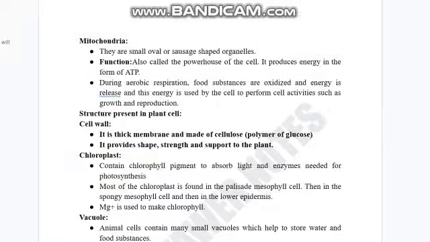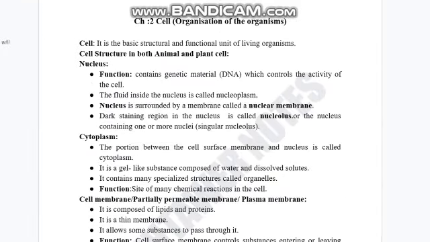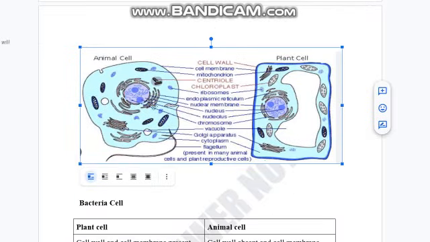Let's have a look at the theory now. Hopefully I have explained all the things. Here is the nucleus. The function of the nucleus is written here: it contains the genetic material which controls all the activities of the cell. One thing more, the fluid in the cell is called the cytoplasm, whereas the fluid in the nucleus is called the nucleoplasm. See, there's a fluid in the nucleus as well, and that is called nucleoplasm.